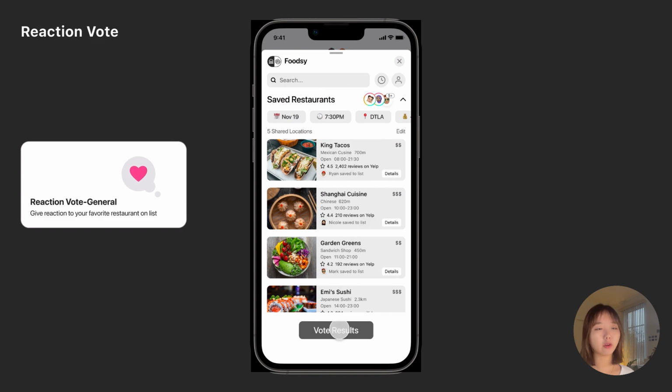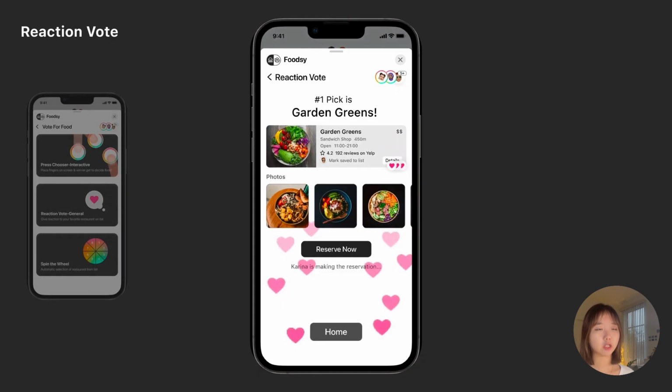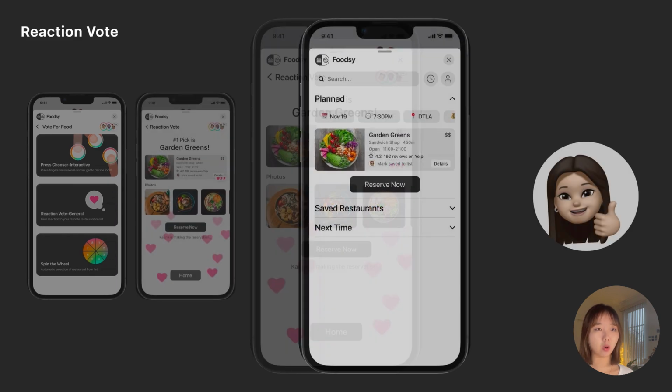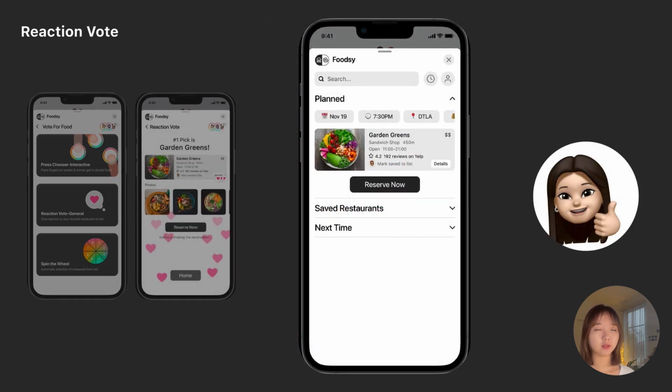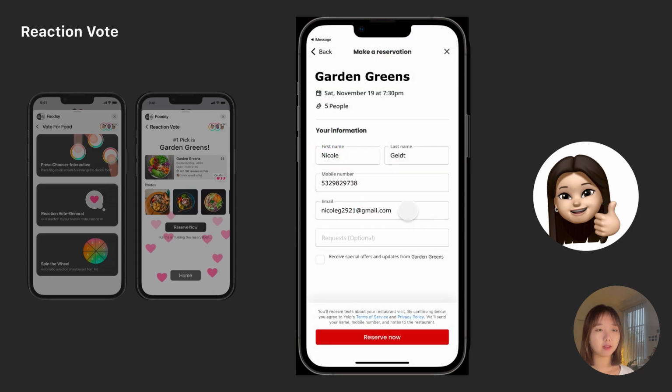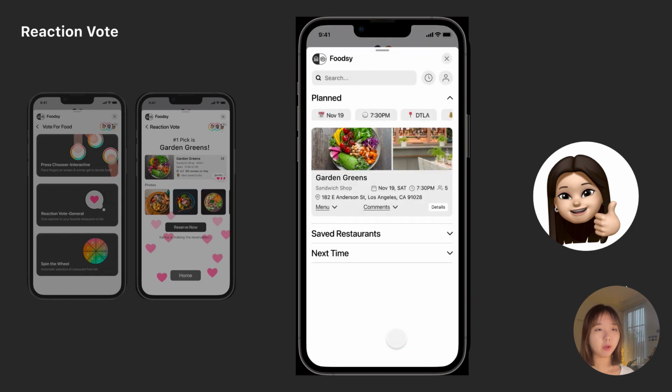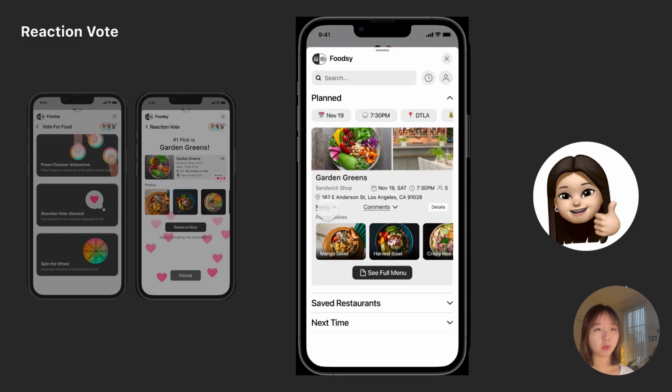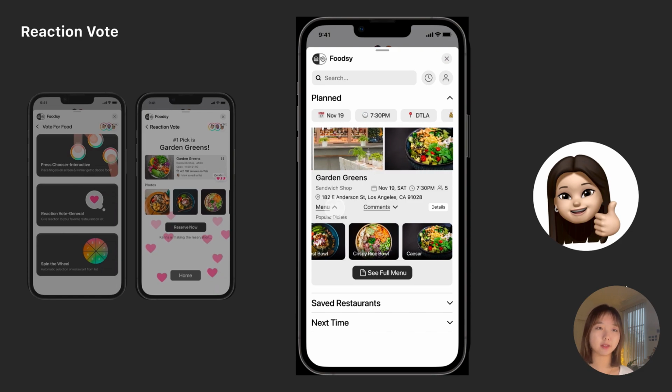Once the results are finalized, they will get a notification, and by clicking in, they see that the number 1 pick for this meal is Garden Greens. In navigating back to home, they're now able to see a planned section, and by clicking reserve now, it asks permission to open Yelp and the reservation can be easily made. Down below are the menu sections and popular dishes, and the restaurant that didn't get chosen this time will be in the next time section.